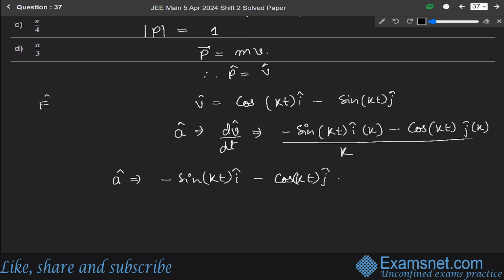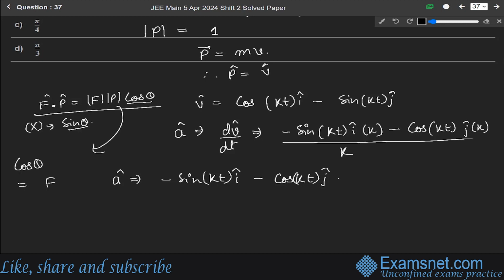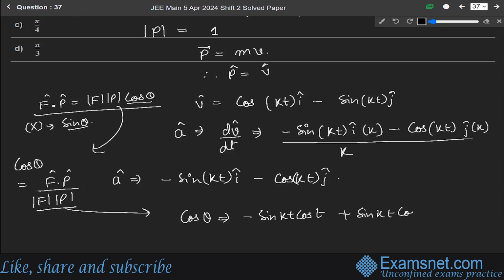If we talk about the dot product, always remember, if we write F dot P, it will be equal to F P cos theta. Whenever there is a dot product, we use cos theta, and whenever there is a cross product, we always use sin theta. So we can write cos theta as F dot P over F P, which is minus sin kt cos kt plus sin kt cos kt over 1 into 1.